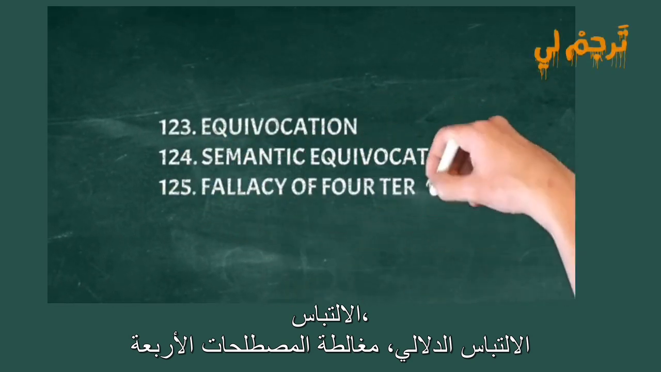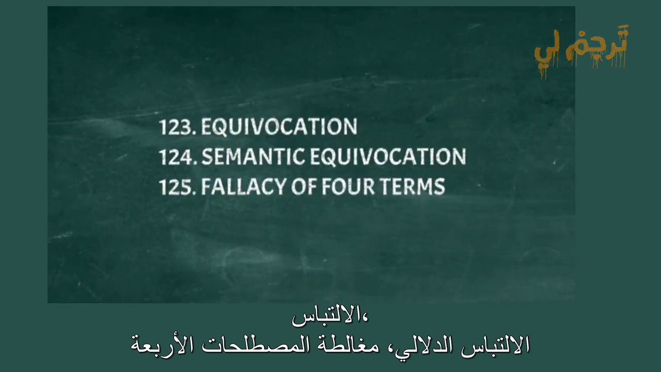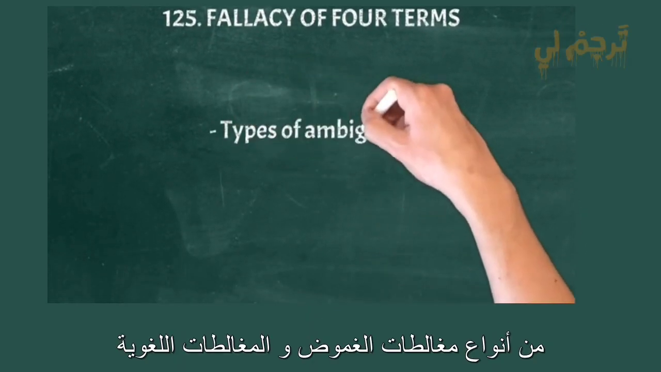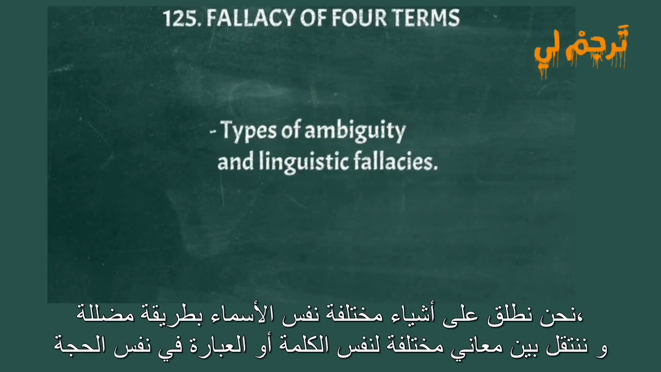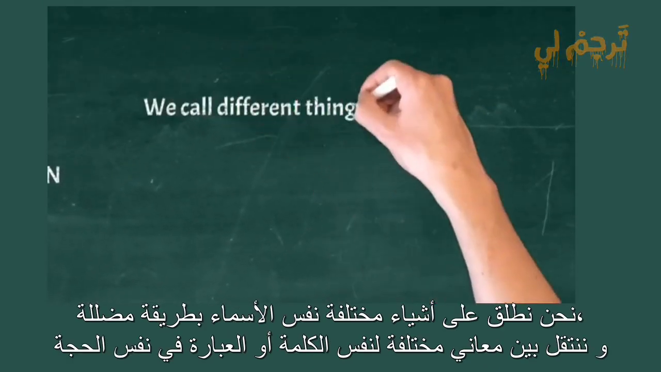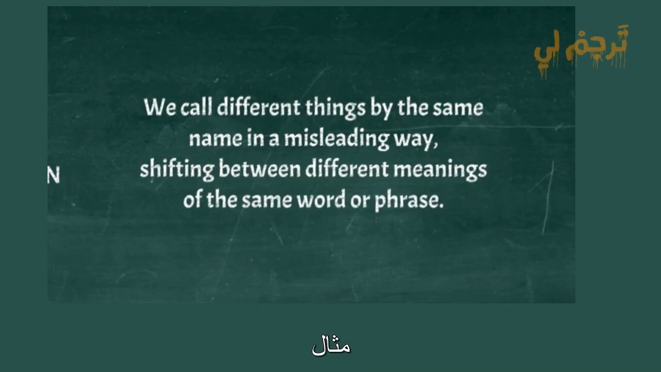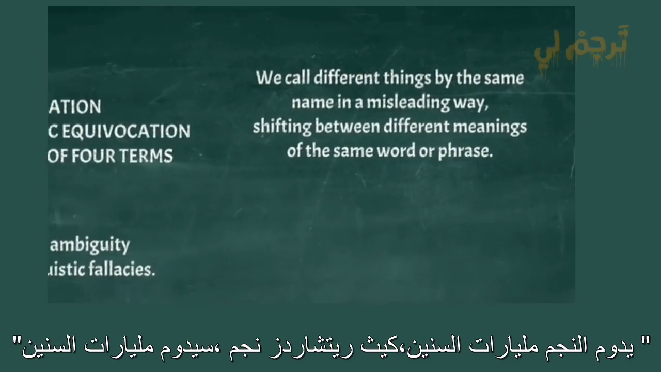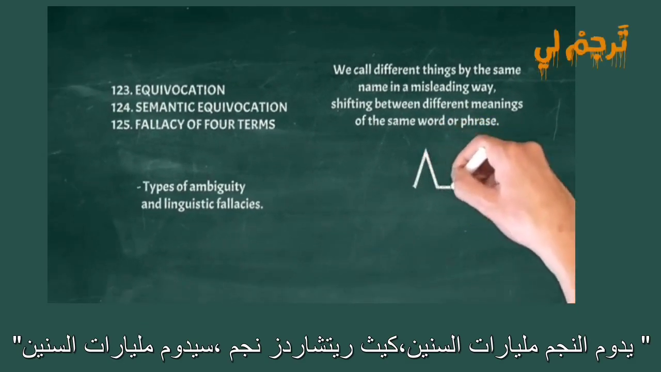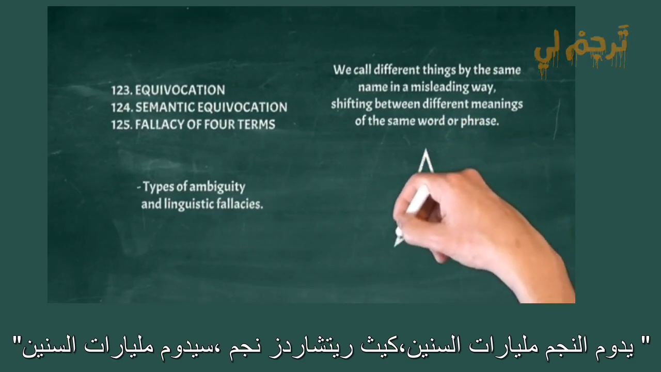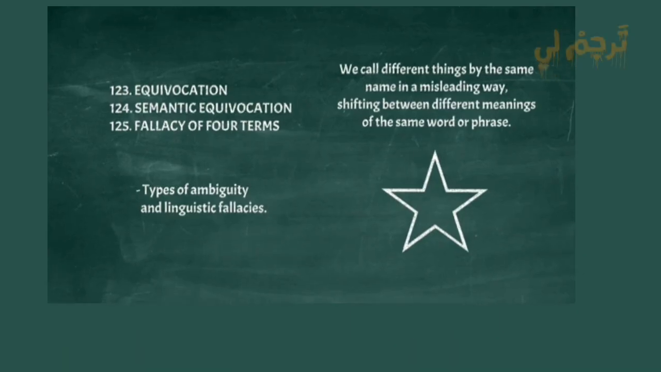Equivocation, semantic equivocation, fallacy of four terms. Types of ambiguity and linguistic fallacies. We call different things by the same name in a misleading way, shifting between different meanings of the same word or phrase in the same argument. Example: a star lasts billions of years. Keith Richards is a star, he will last billions of years.